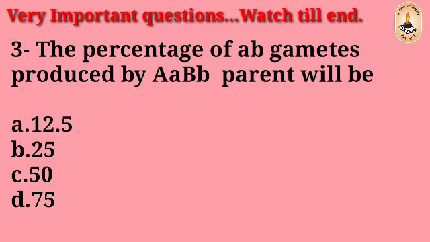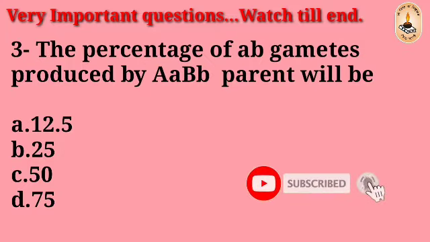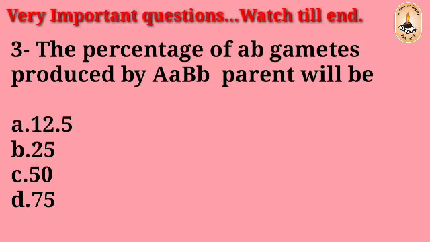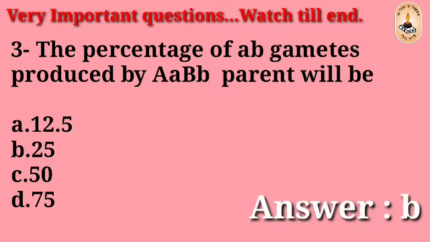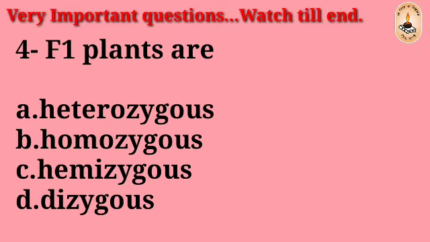Question number 3: The percentage of AB gamete produced by a capital A, capital B, small b parent will be 12.5, 25, 50, 75. The right answer is B, 25.